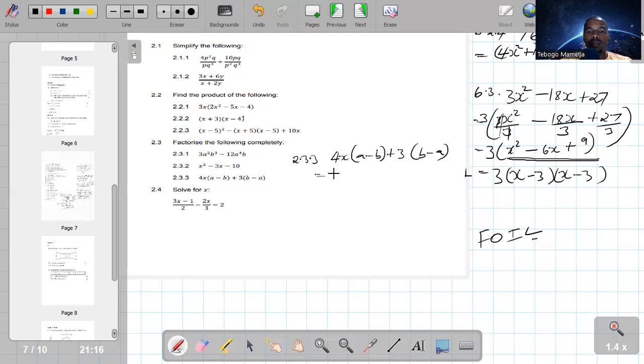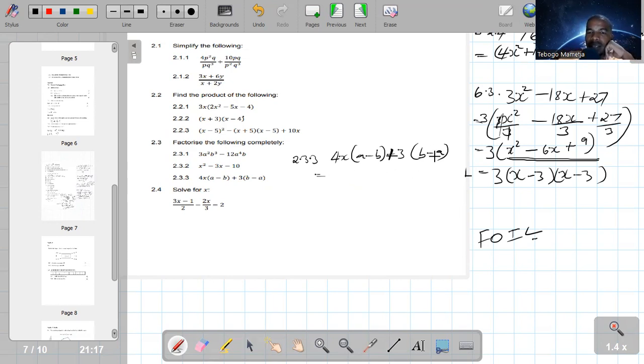So this one, guys, we need to factorize by taking out a highest common factor. These are only two terms which are separated by addition. We have a minus b and b minus a. They are not the same thing, so we cannot take it as a highest common factor.